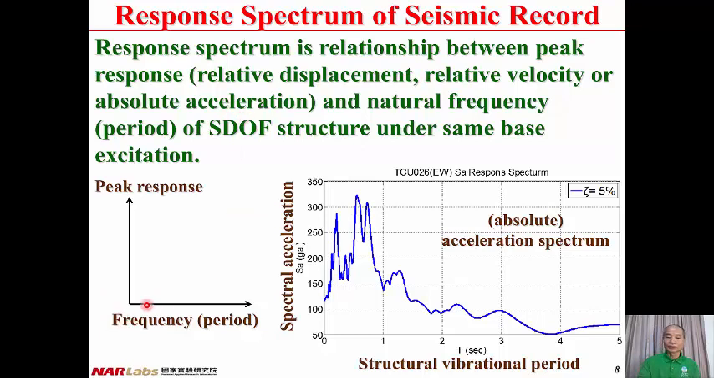From this graph, you can see that the horizontal axis is the vibration period of the structure. The vertical axis is the peak response. It may be displacement, velocity, or absolute acceleration. Take absolute acceleration as an example. The horizontal axis is the structural vibration period. It changes from 0 to 5 seconds. And the vertical axis is the spectral acceleration in g. The damping ratio of the structure is fixed to 5%, so the peak absolute acceleration is a function of structural vibration period.